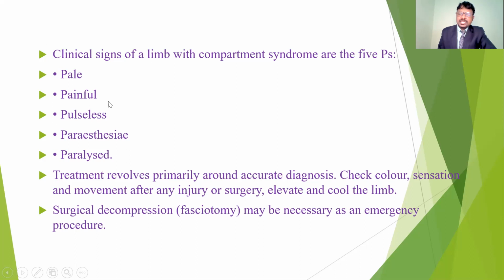If we observe these 5 symptoms, we immediately have to do the opening treatment, and also a fasciectomy. If you open the fascia, we automatically release the tension in the intramuscular compartment, so we can reduce the pain and all the symptoms. The treatment revolves around accurate diagnosis. If we identify these 5 symptoms, we have to check the skin color, sensation, and movement after any injury or surgery, and also elevate and rest the limb. In these conditions, we can reduce the pain, tingling sensation and numbness.